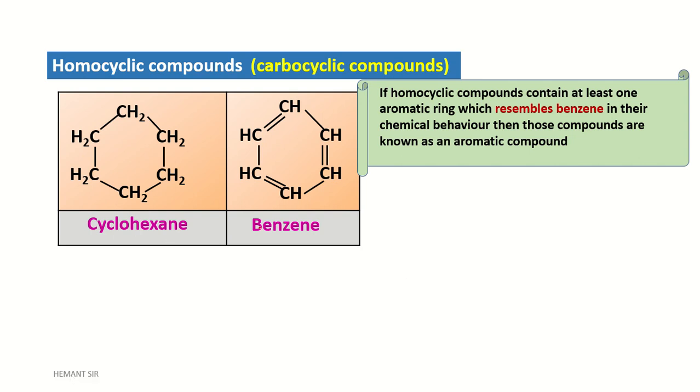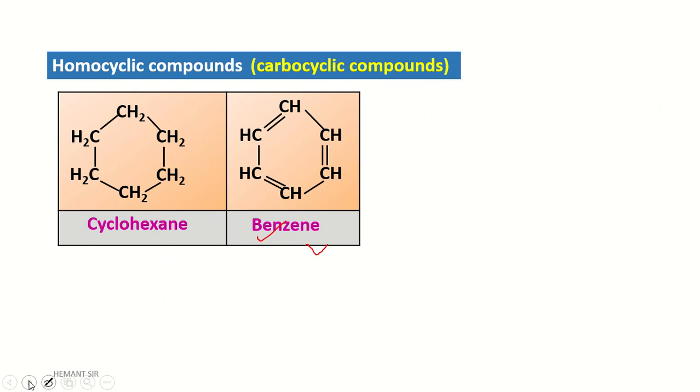If you see the second structure here, this carbon cyclic structure has alternate double and single bonds, which is like a benzene structure. Hence, it is called an aromatic compound. The second structure is an aromatic compound.